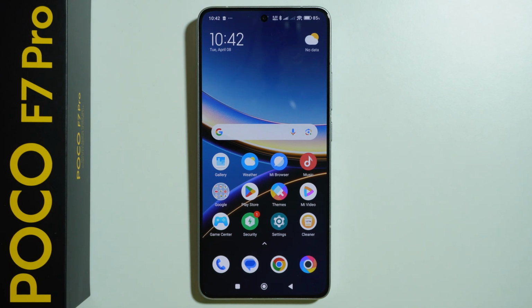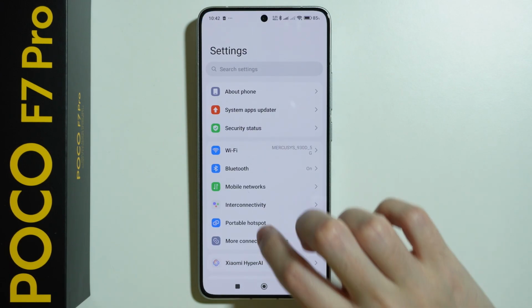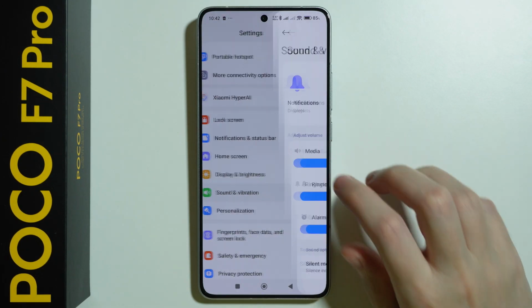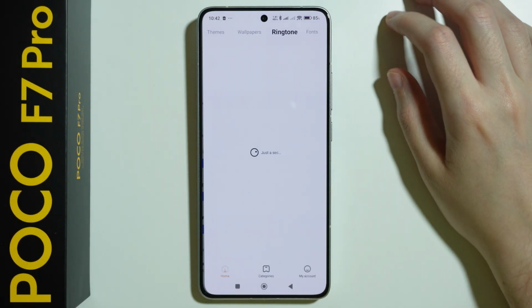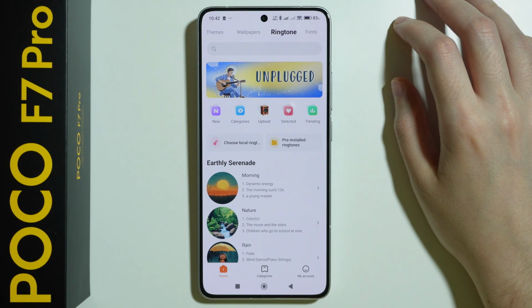If you want to change notification sound on POCO F7 Pro, first of all we need to go to Settings. Scroll down in the Settings and choose Sound and Vibration. And then over here we want to go to Notifications. You should be able to open this ringtone store.